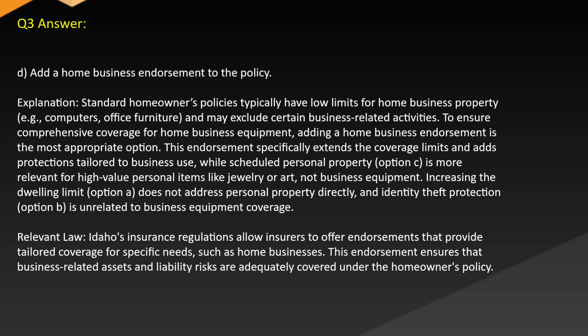Increasing the dwelling limit, option A, does not address personal property directly, and identity theft protection, option B, is unrelated to business equipment coverage. Relevant law. Idaho's insurance regulations allow insurers to offer endorsements that provide tailored coverage for specific needs, such as home businesses. This endorsement ensures that business-related assets and liability risks are adequately covered under the homeowner's policy.